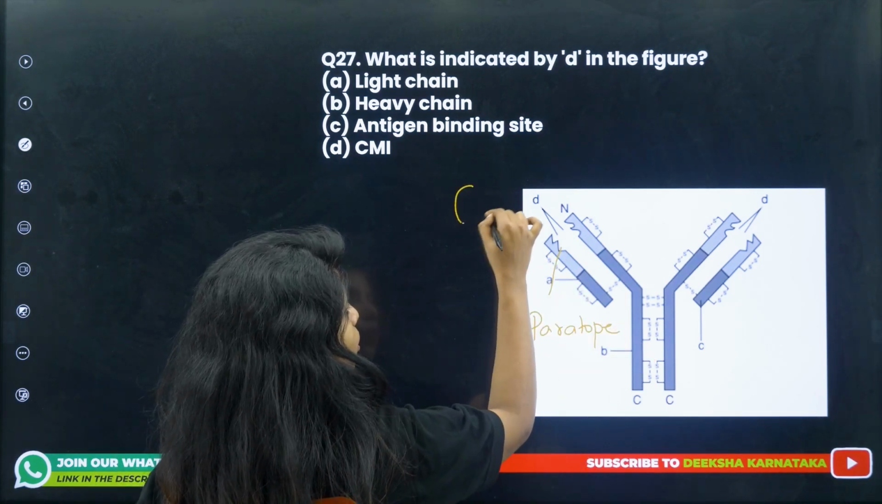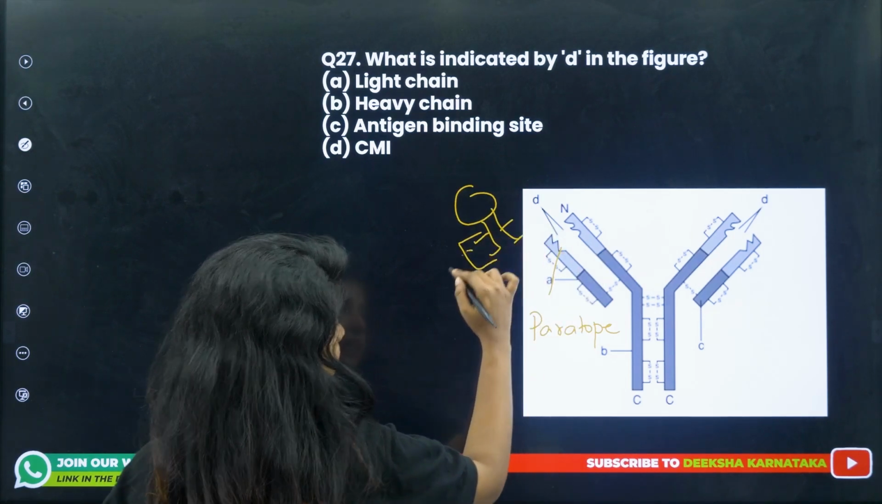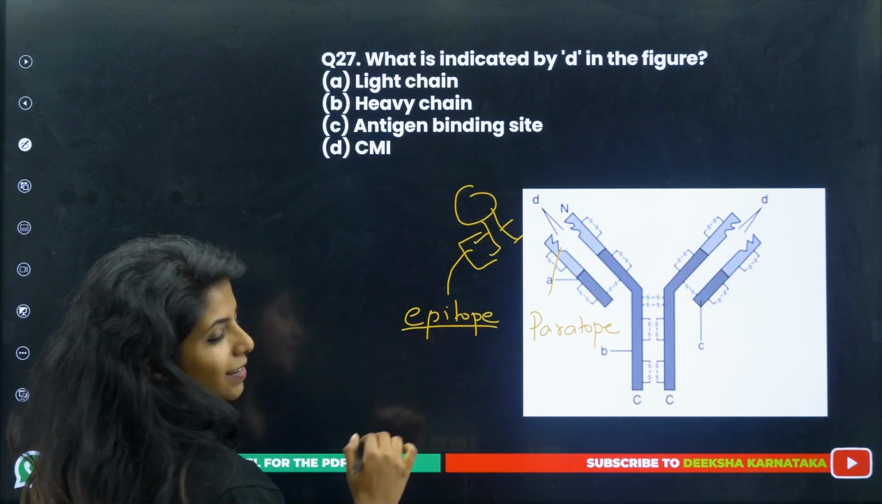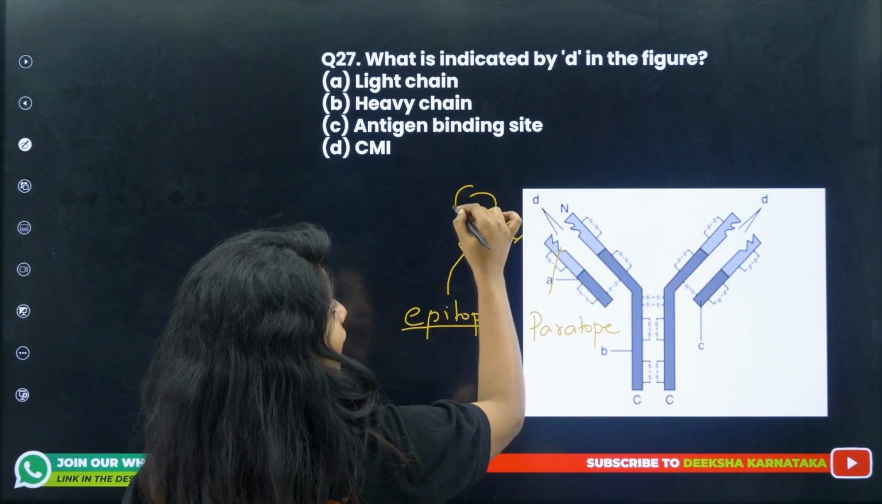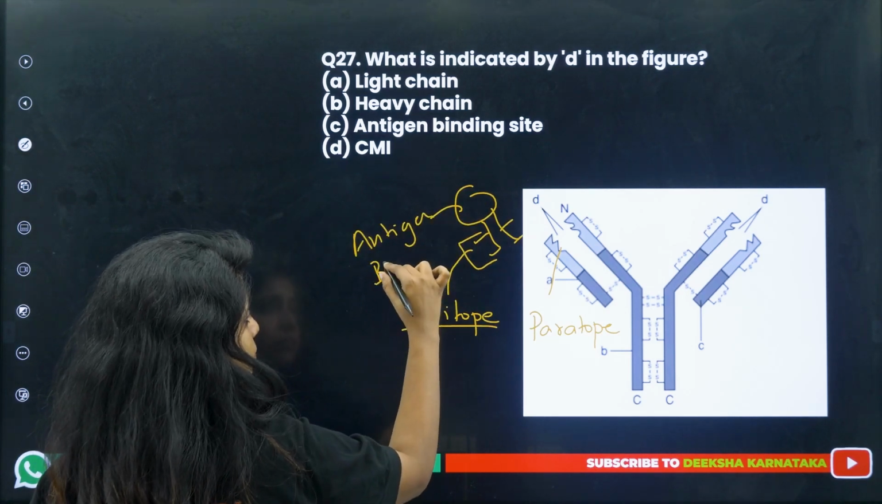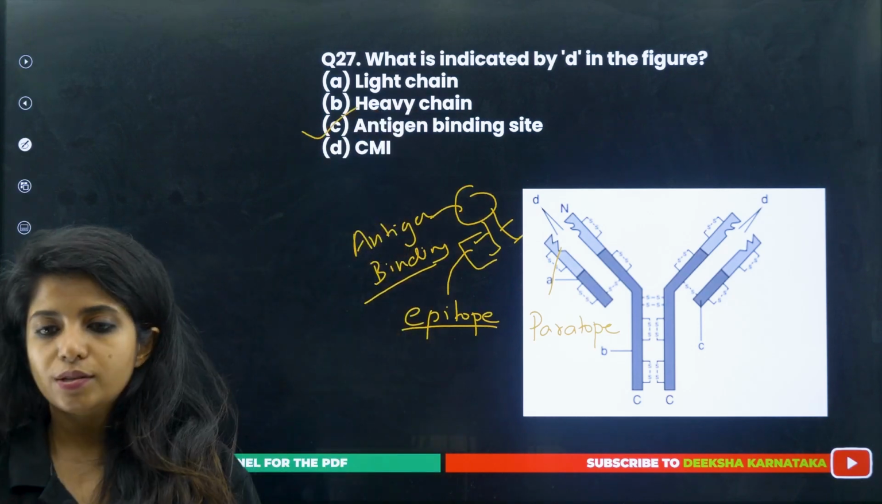Similarly, the antigen will also have certain sites to get attached to. What do you call these sites? Epitope. Epitope, as in at the top, you can remember it like that. So this area is for antigen binding. So C is the correct answer.